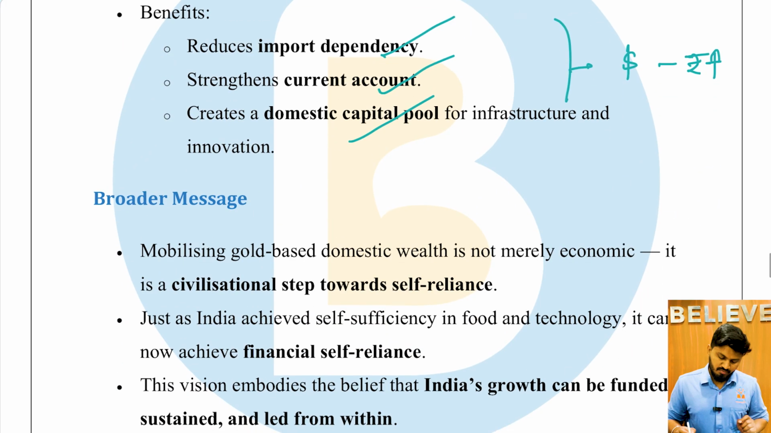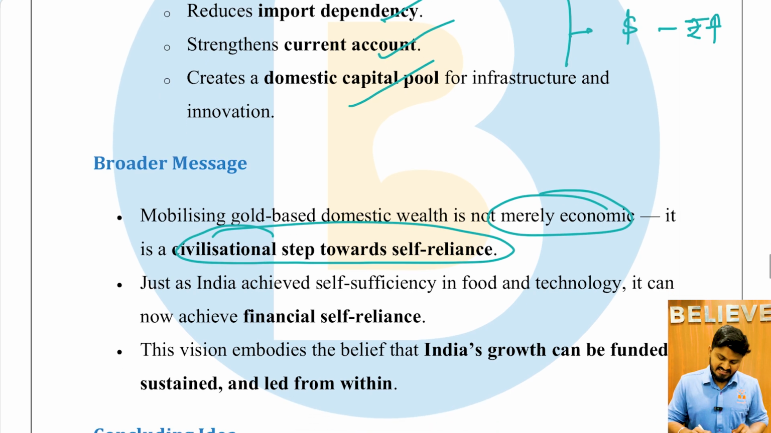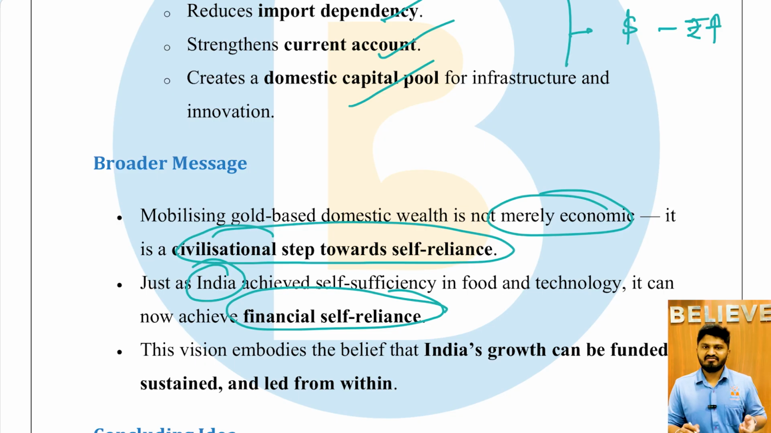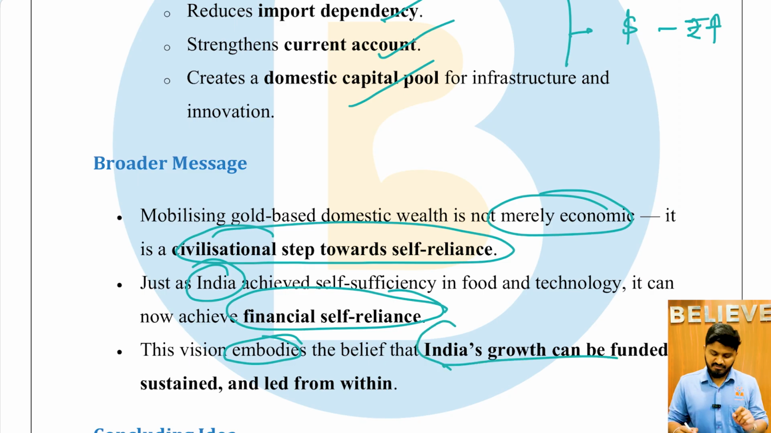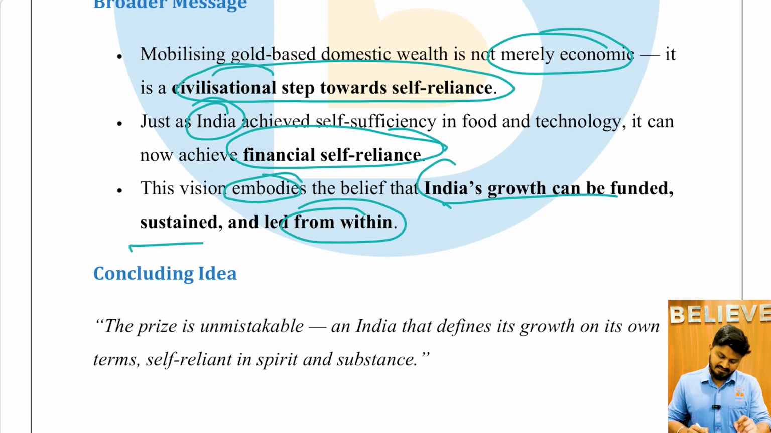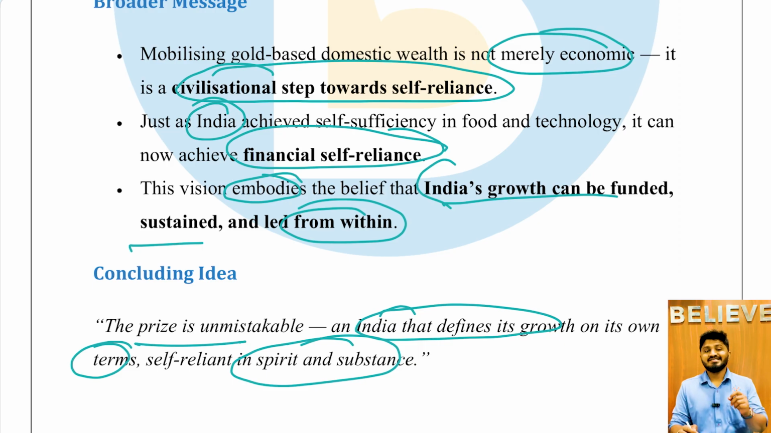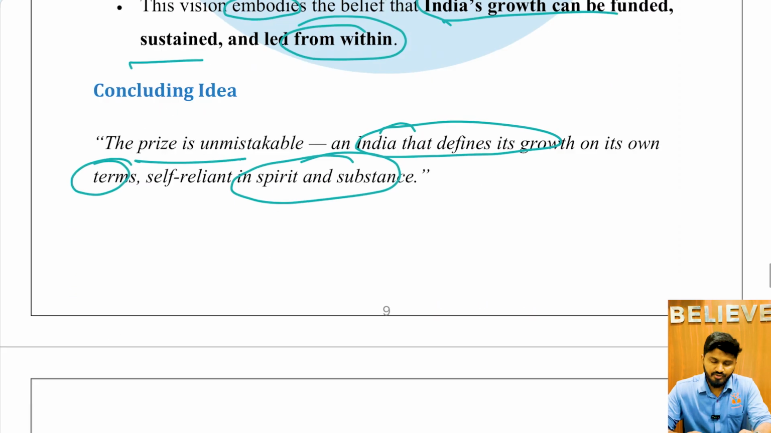And the broader message is mobilizing gold-based domestic wealth is not merely economic, it is also a civilizational step towards self-resilience. Just as India achieved self-sufficiency in food and technology, it can now achieve financial self-reliance instead of depending on FDI or FII. This vision embodies the belief that India's growth can be funded, sustained, and led within India. That is Atmanirbharta in finance. So the concluding idea is the prize is unmistakable: an India that defends its growth on its own terms, self-reliant in spirit and substance, which is the need of the hour. Very important and beautiful article.